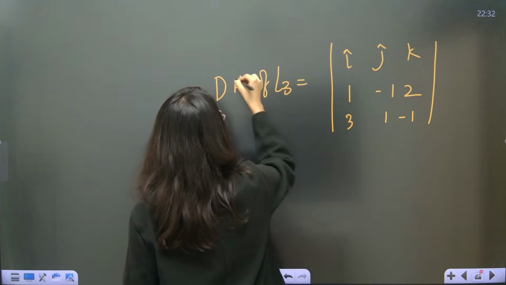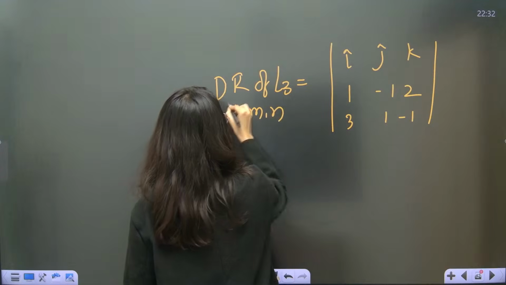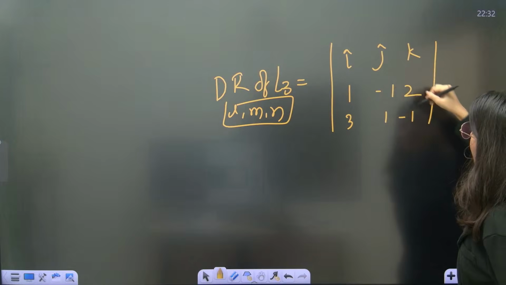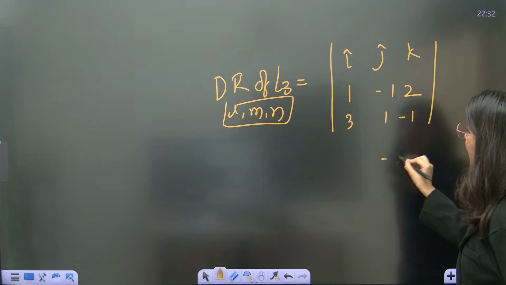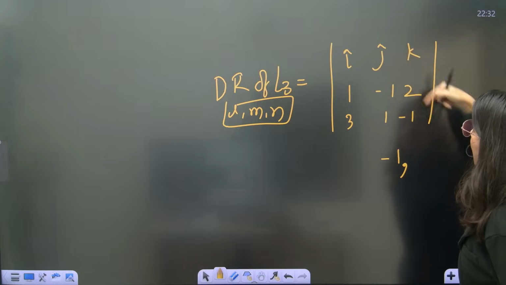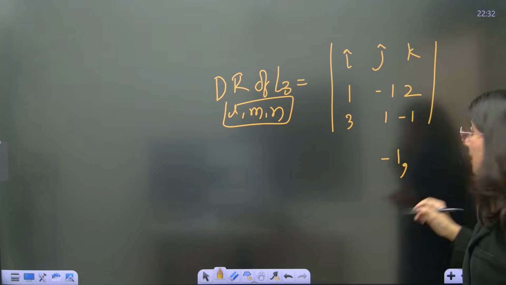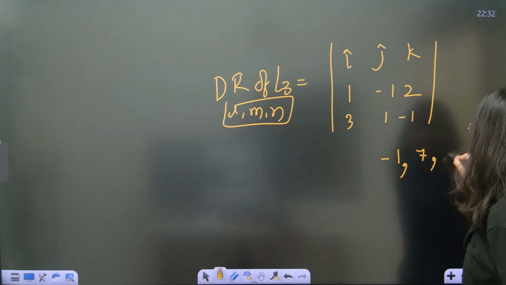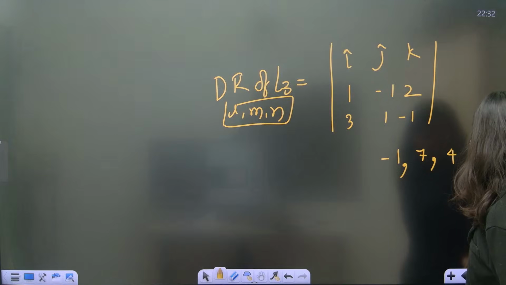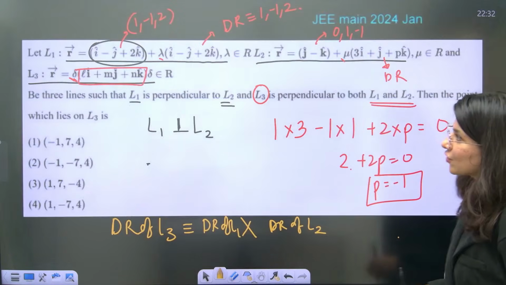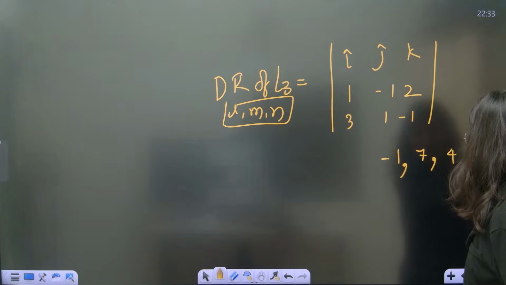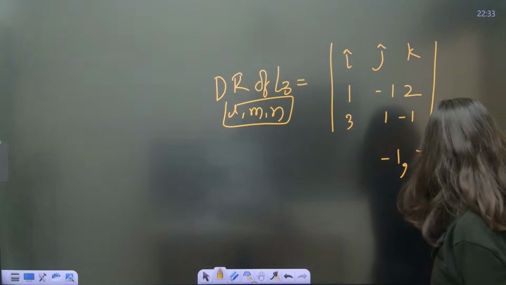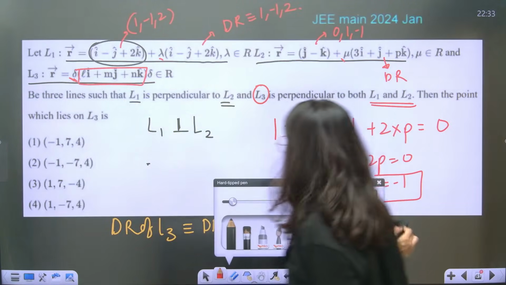That means l, m, n you are going to get right away. Calculate: this becomes 1 minus 2, so -1. Then the middle: -1 minus 6 is -7, so plus 7, because the middle one is the negative one. Then 1 plus 3 is 4. So -1, 7 and 4 is the direction ratio, so l, m and n are -1, 7 and 4. Just write down -1, 7 and 4 over here.